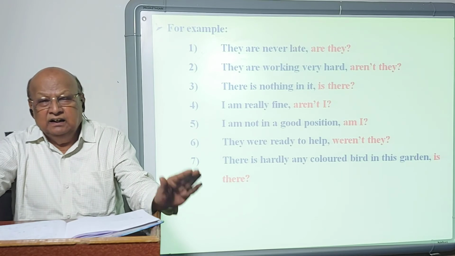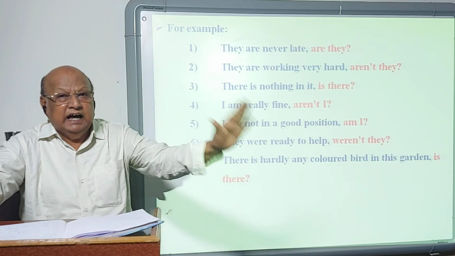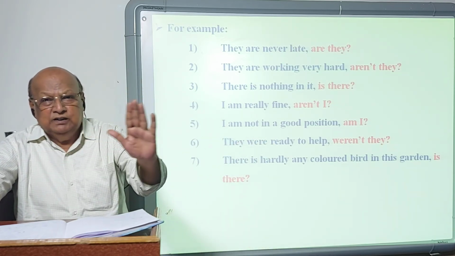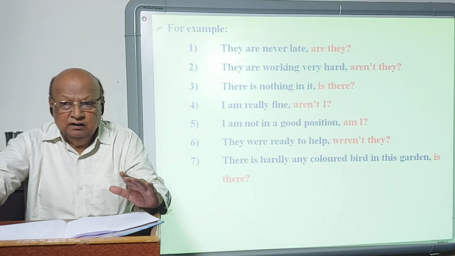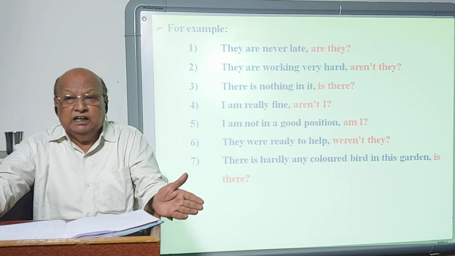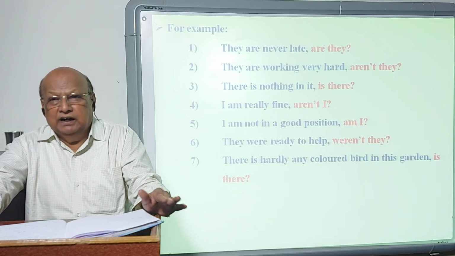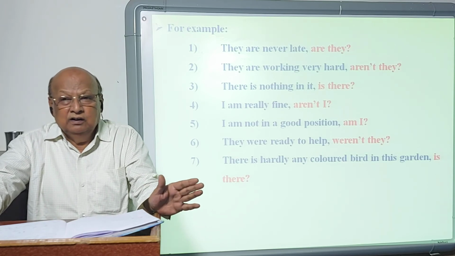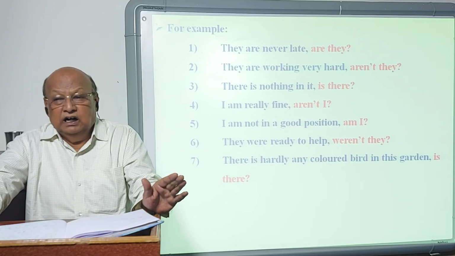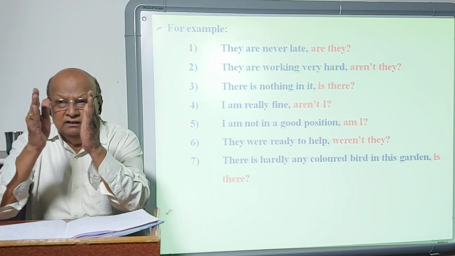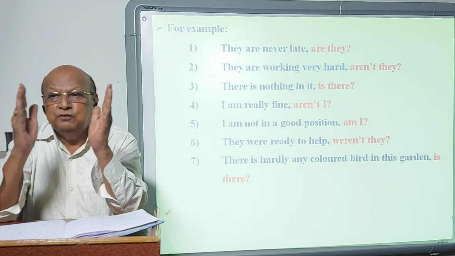The basic suggestion is that these helping verbs are repeated in the tag. The exception is am. If am is positive, it is not repeated. Am is replaced by aren't I. But if am is used in the negative statement, then it is repeated. I am not well, am I? Because the statement is negative. I am well, it is positive, so negative, aren't I. These are the suggestions regarding the first group of words, that is forms of to be.